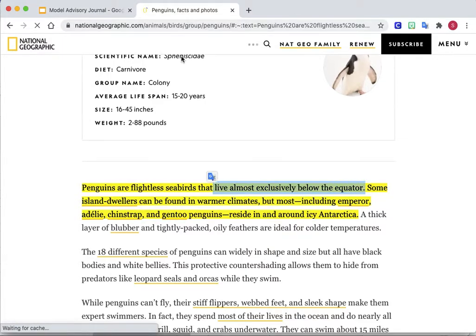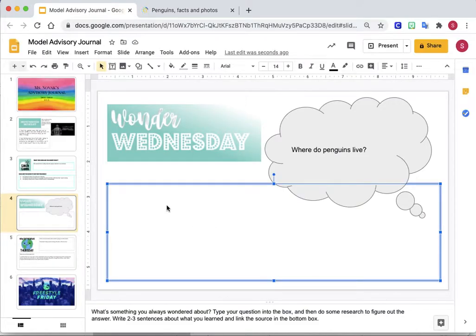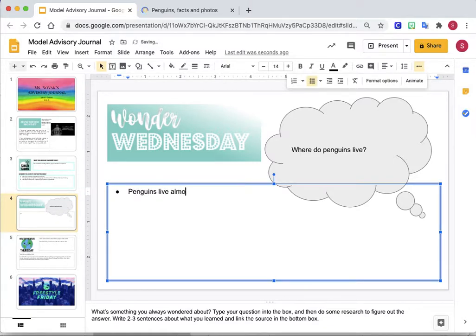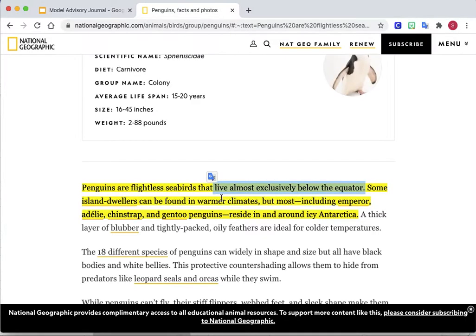So I'm going to flip back, bring my cursor up to my other tab, and add a bullet point that says penguins live almost exclusively below the equator. That's what it said from there. Exclusively means like mostly. So in parentheses for me, I'm going to put the word mostly below the equator. I can't read it because it's under there, so I'm just going to scooch it down. Okay, so penguins live almost exclusively or mostly below the equator. Let's see what else I can find out.